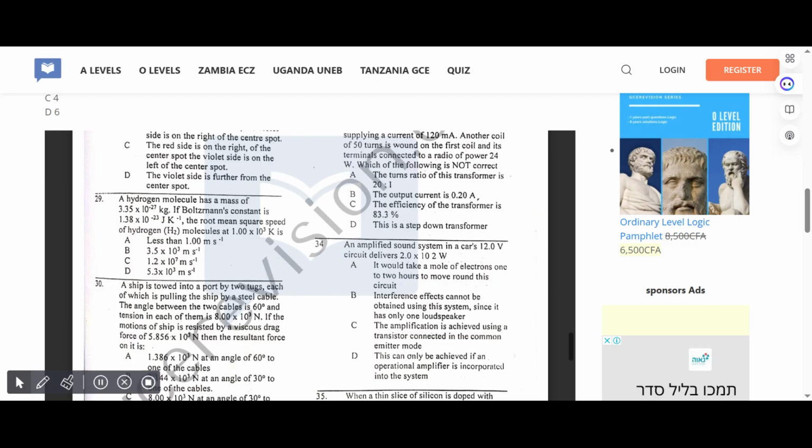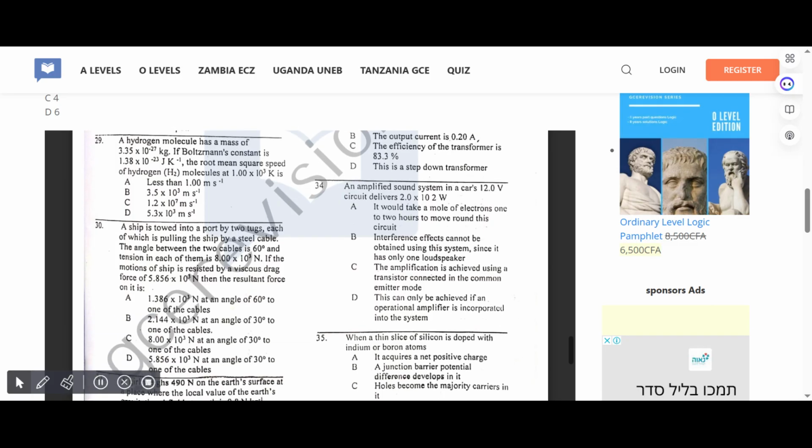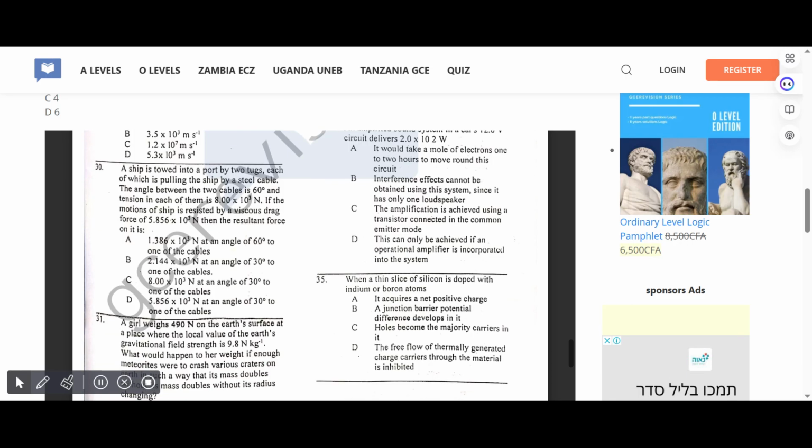A ship is towed by two tugs, each of which is pulling the ship by a steel cable. The angle between the two cables is 60 degrees, and the tension in each of them is 8 times 10 to the power 3 N. If the motion of the ship is resisted by a viscous drag force of..., then the residual force on it is... The correct answer for 30 is C.